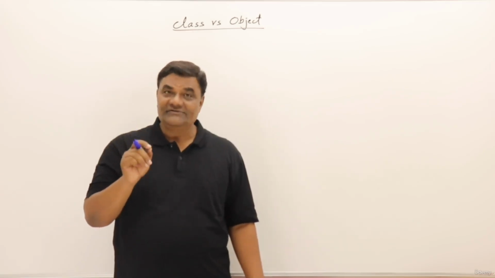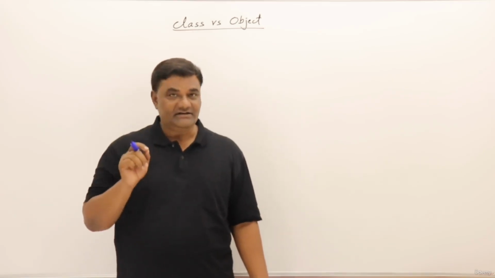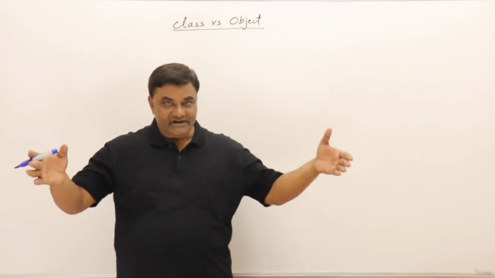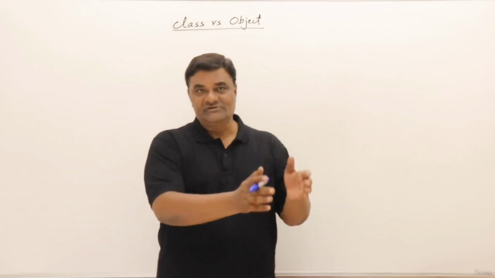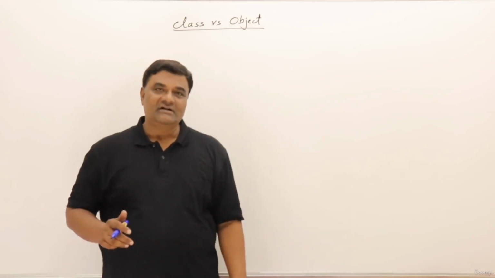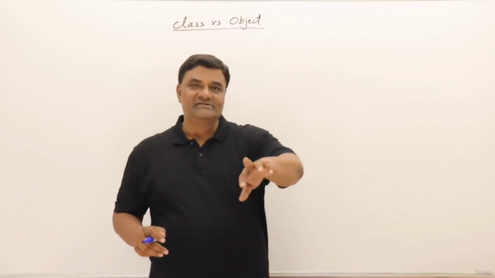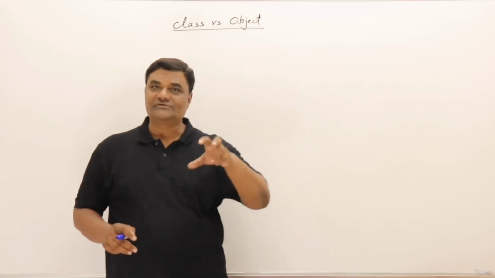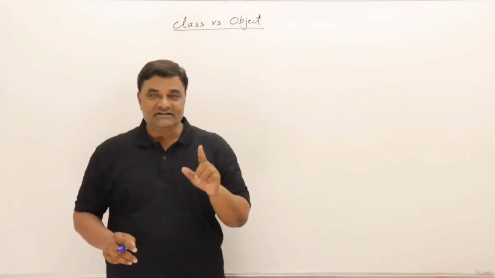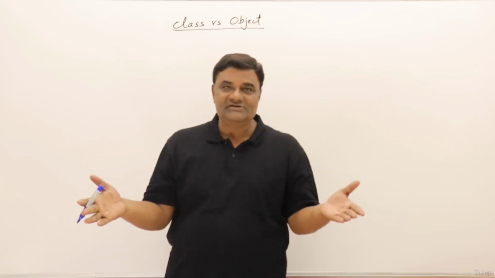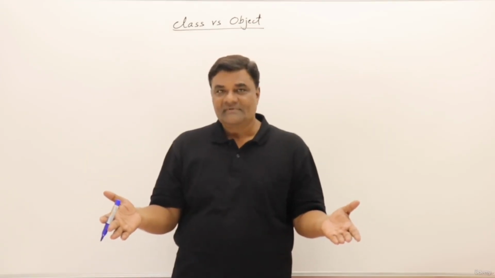It means that classification is based on the criteria that you are adopting. So you are grouping a set of students based on their course. So there's a class for computer science and a class for electronics. But if you see, both electronics and computer science are students only. So students is again a class. This is one of the classifications. These are the students, these are the employees. This is one classification, categorization.